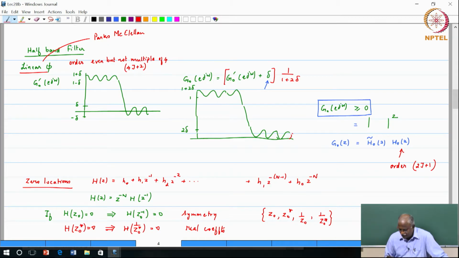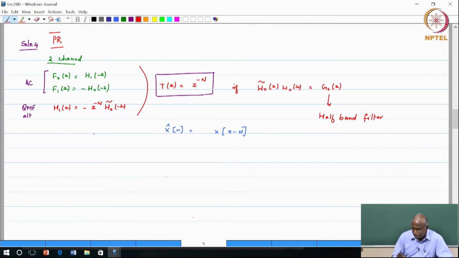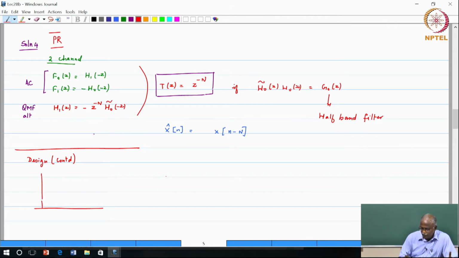One last point about the design process. So this is the design continued, more of a closing comment. Now what is your upper limit? What is the peak value that you are seeing here? That is 1 plus 2 delta, okay, and the stop band is also 2 delta. Those are the two values, okay.